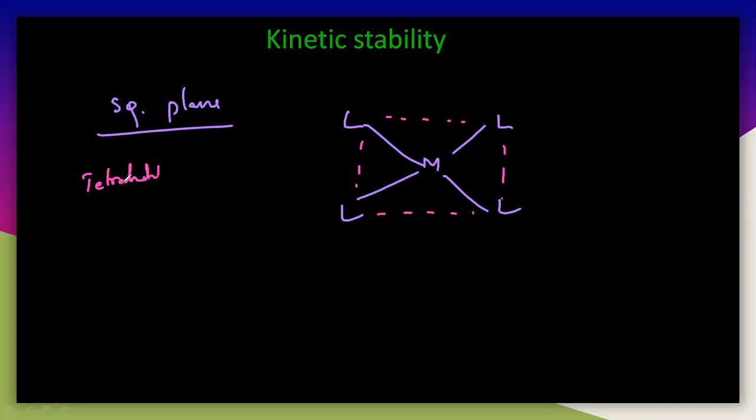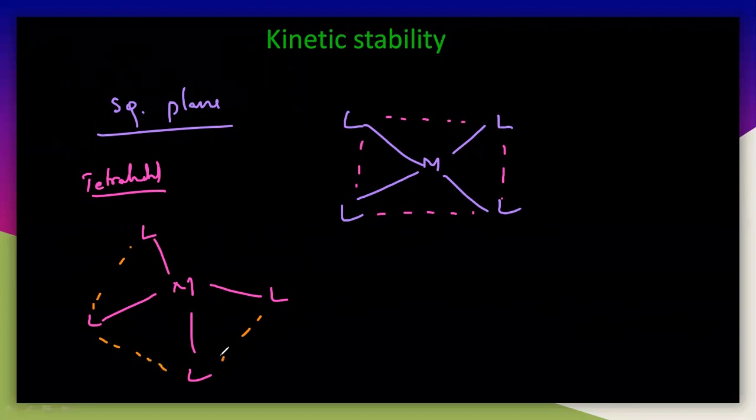There is a metal and there are 4 ligands like this. So you can easily understand the tetrahedral structure here.